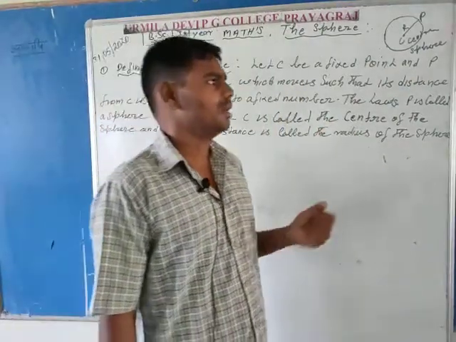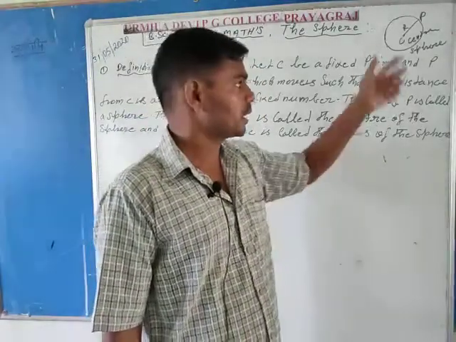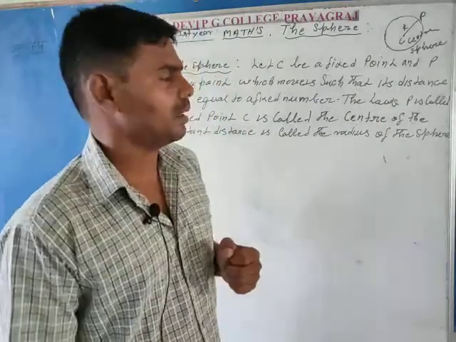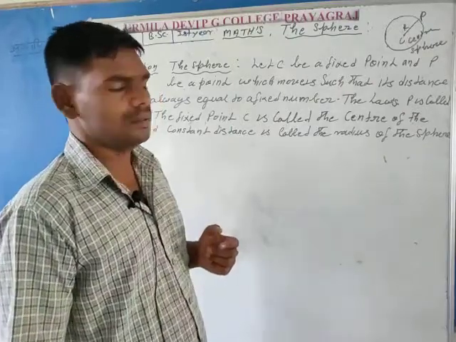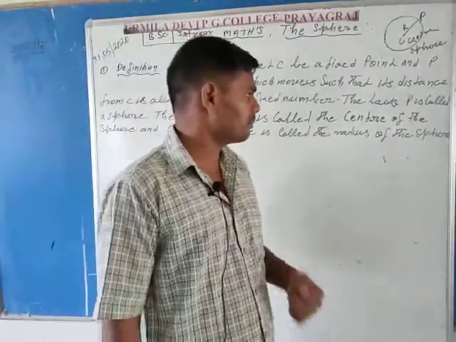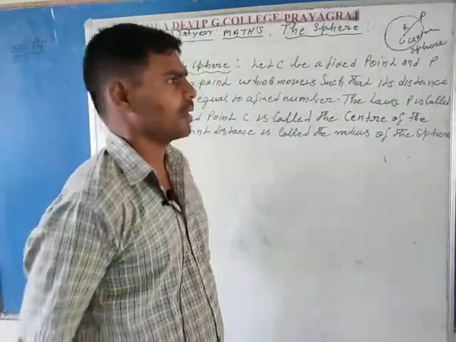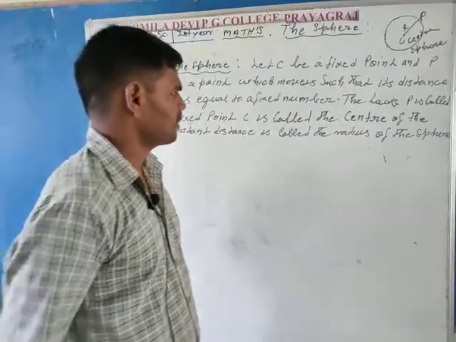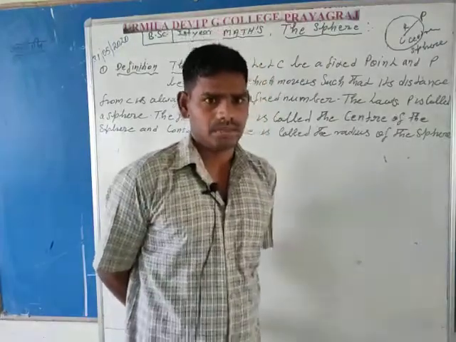So a circle is obtained if P moves in two-dimensional space, and a sphere is obtained if P moves in three-dimensional space. So the definitions of the circle and the sphere are approximately the same, but differ only by two-dimensional and three-dimensional space.